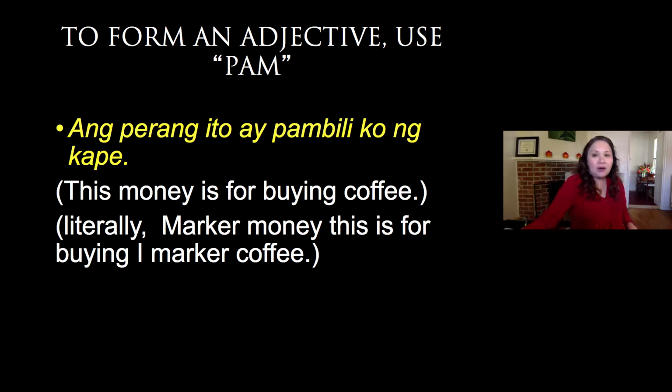Okay. Now, to form an adjective, we use pam. So for example, you say, ang perang ito ay pambili ko ng kape. So look. So the money is for buying coffee. So you see the affix pam, you put pam with bili, you put it together, it becomes pambili. And now what is it? It becomes now an adjective that kind of describes what the money is for. What is the money for? The money is for buying coffee.